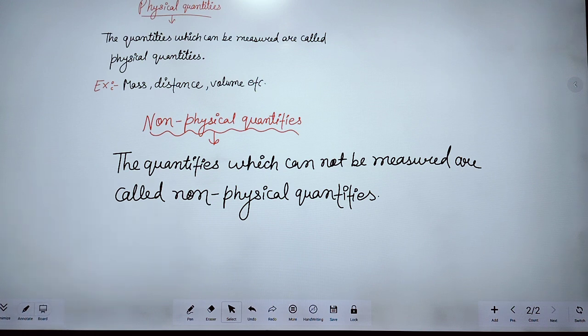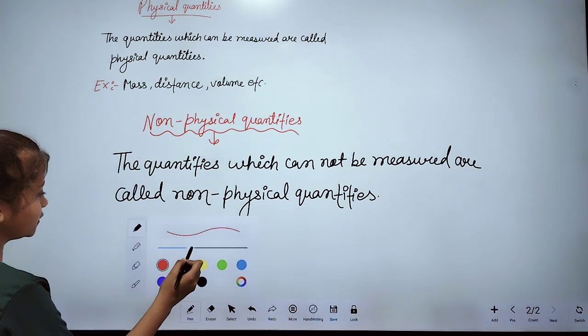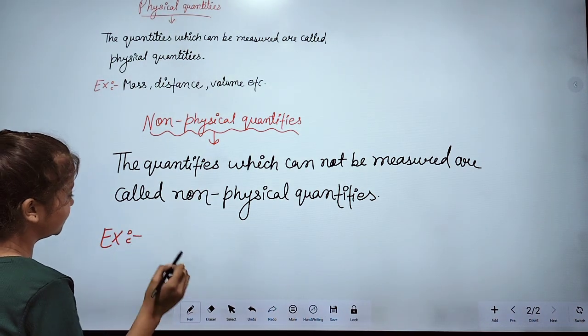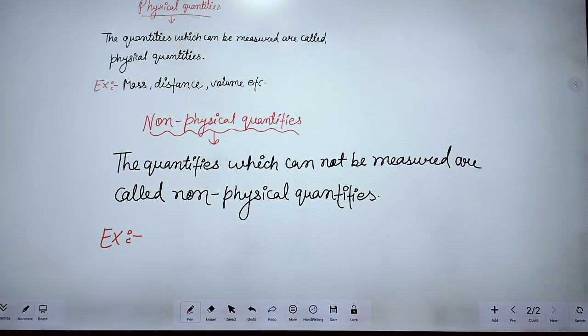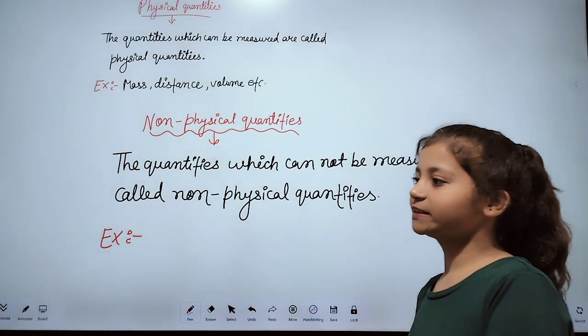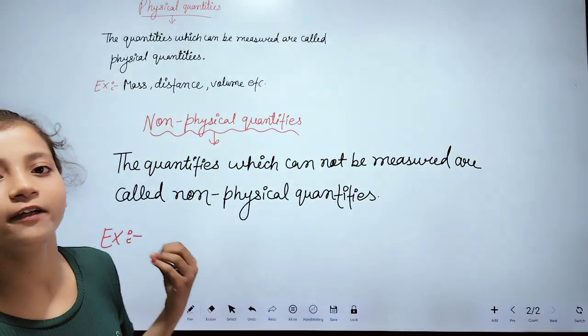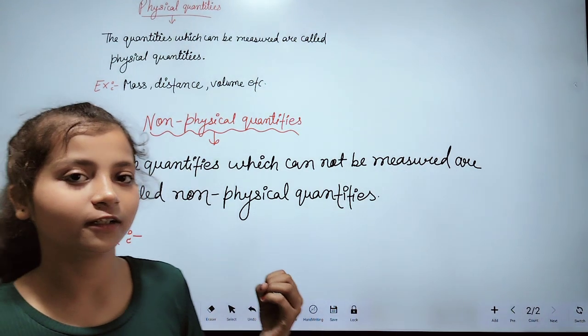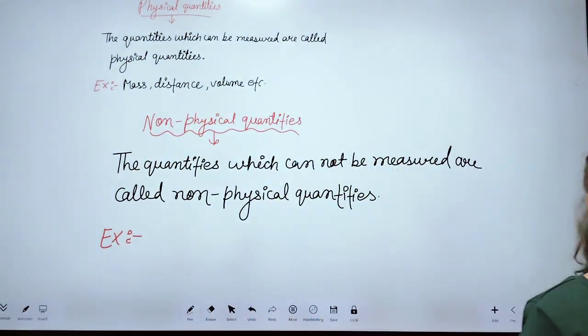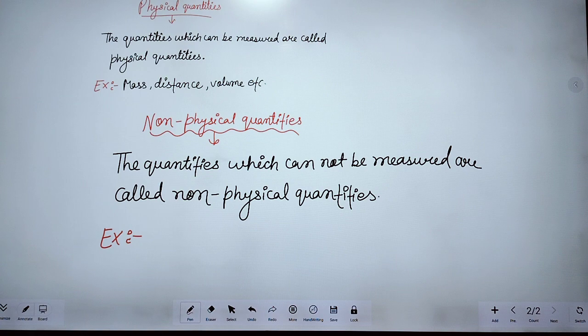See, there are many examples of non-physical quantity, like sweetness. We can measure how much sugar is given in the sweet, but sweetness itself, whiteness, blackness, we cannot measure these types of things. We can only feel that it is black and it is white, it is sweet and it is sour. We cannot say that it is 25 gram white, 25 gram black, 25 gram sweet and 25 gram sour. We cannot measure, we can only feel this thing.